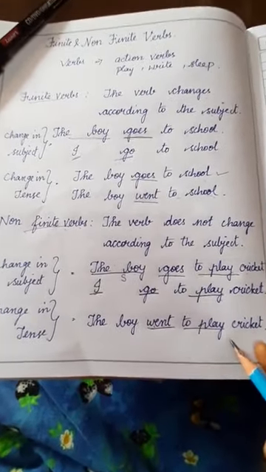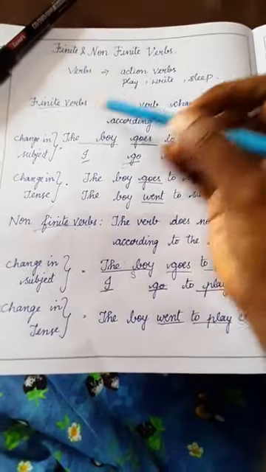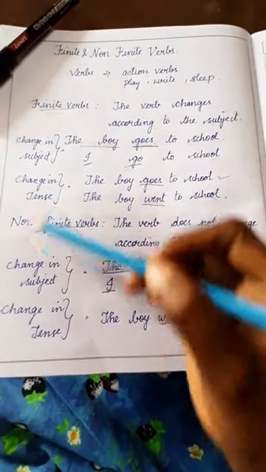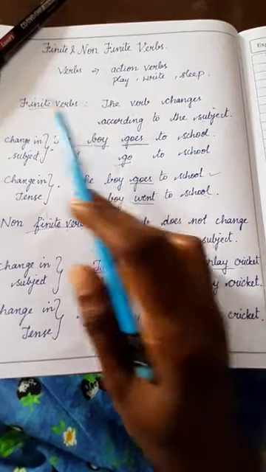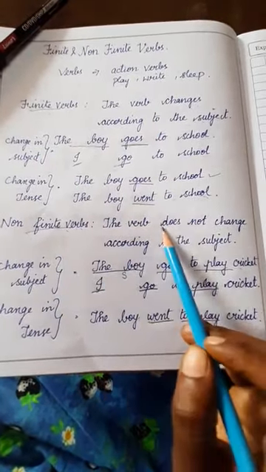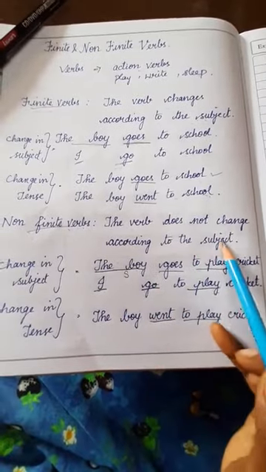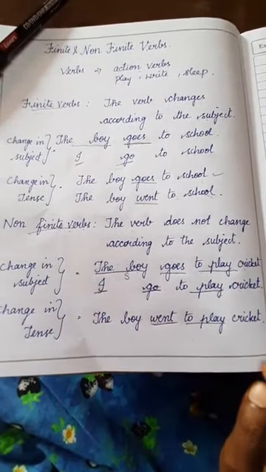Let us recap fast. Verbs are the action words. There are two types of verbs, finite verbs and non-finite verbs. The verb that changes according to the subject is a finite verb, and the verb which does not change according to the subject is a non-finite verb. Hope you understood the concept.